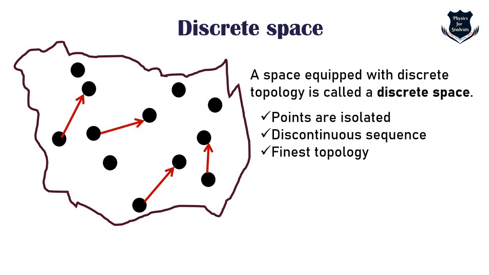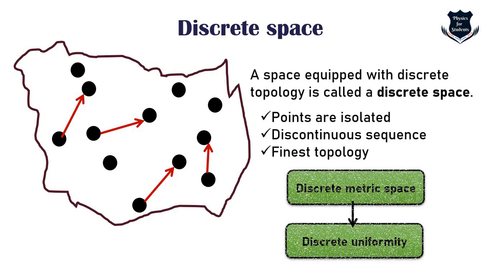Now the underlying uniformity on a discrete metric space, I am calling it metric because it is measurable, is the discrete uniformity, and the underlying topology on a discrete uniform space is the discrete topology, which is more or less clear from this figure. So from a discrete metric space we go to discrete uniformity, and the underlying topology of a discrete uniform space is the discrete topology. This gives you an intuitive understanding of discrete topology and discrete space.